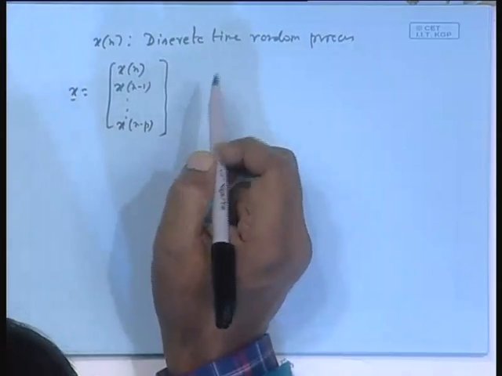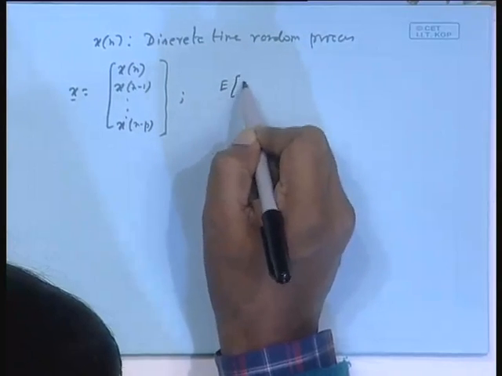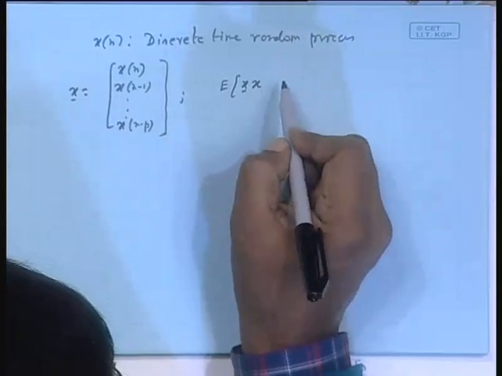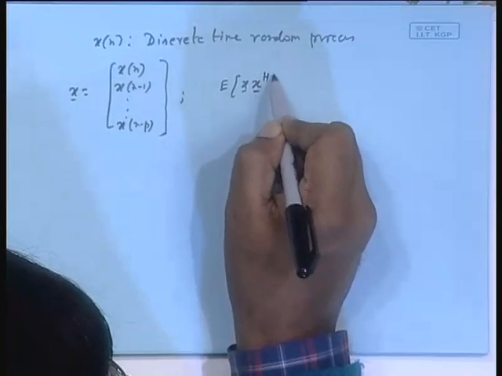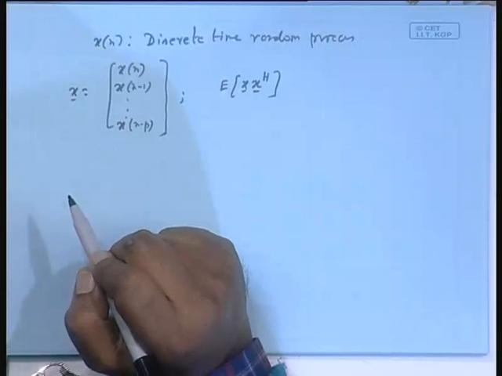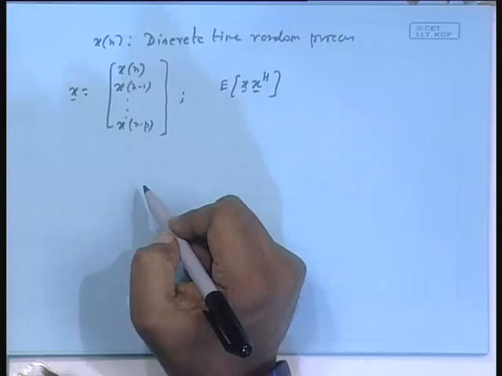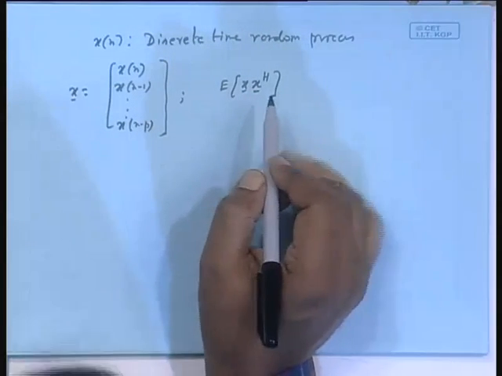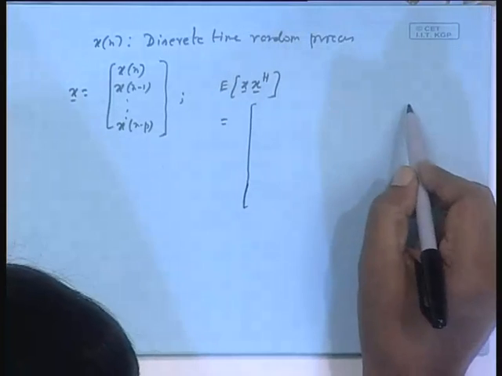If I take E of x and x Hermitian, this will be a correlation matrix. And if the mean of these samples is 0, then it will be the covariance matrix also. What will it look like? Now I write it in expanded form.